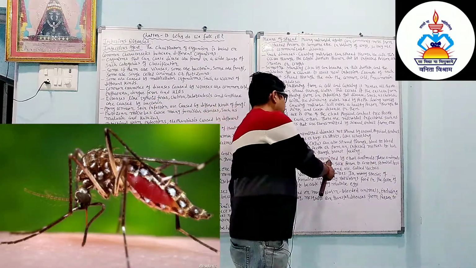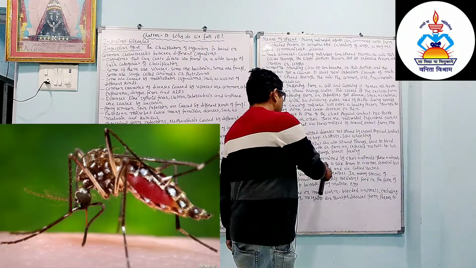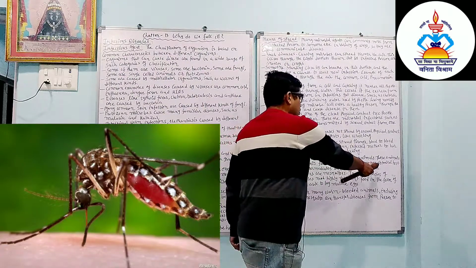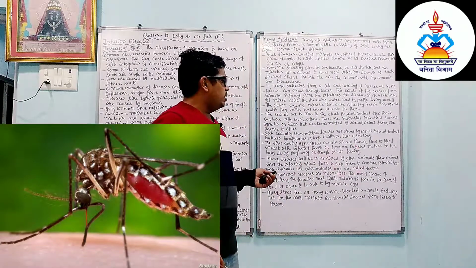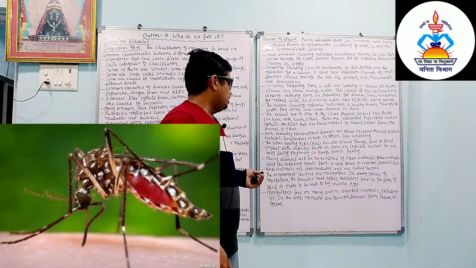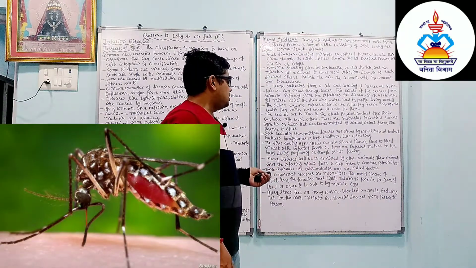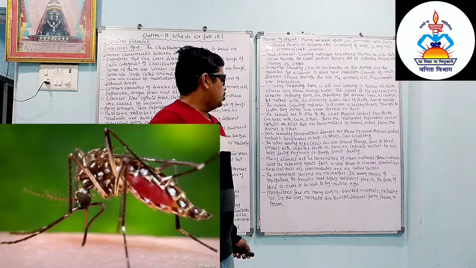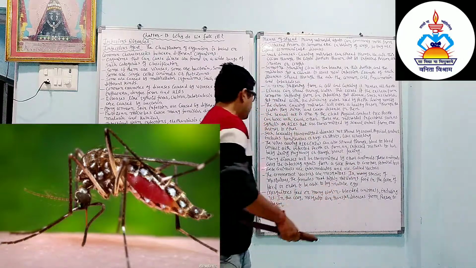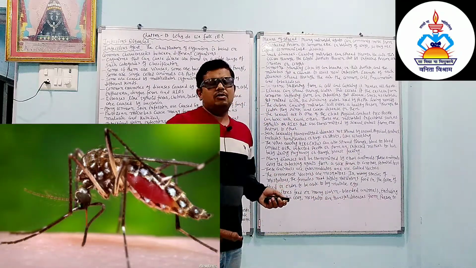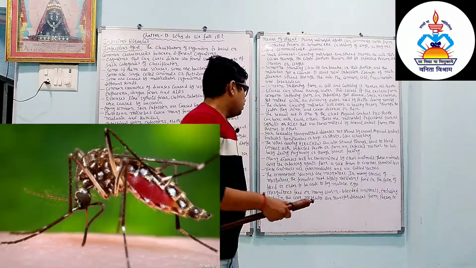Many diseases are transmitted by other animals. These animals carry the infecting agents from a sick person to another potential host. These animals are intermediates and are called vectors. So these animals are called intermediates, or vectors, because they carry the disease from one person to another.